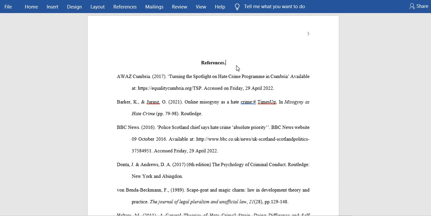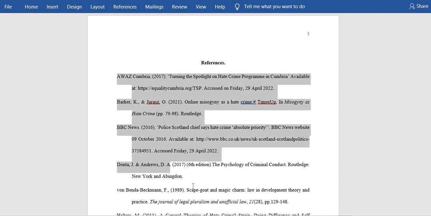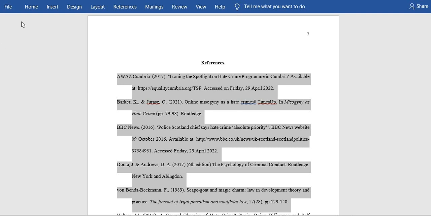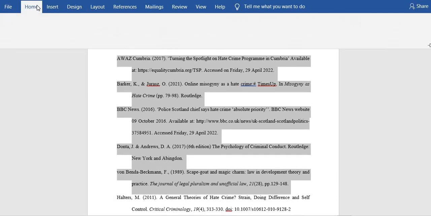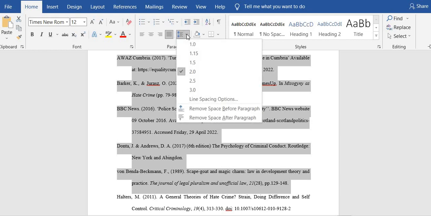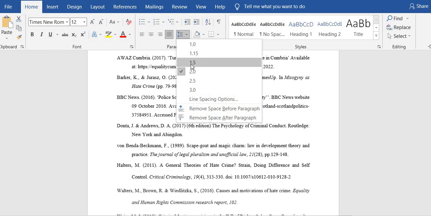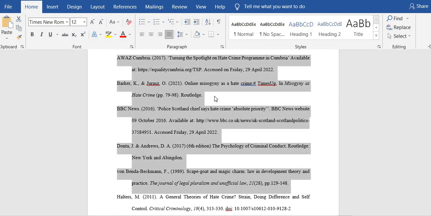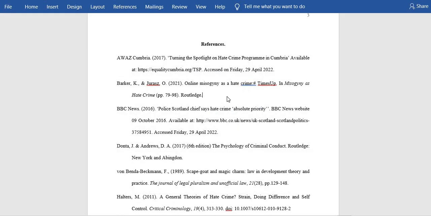Then remember that we say that your references must be double spaced. Can we confirm that? Yes. Highlight all of your references. Then come here to home again. Then let's just move straight to here. Yes. Then just make sure it is 2. So it is 2 because we have already set it when we were starting. So it is already 2. That is an easy work, and our reference is done.